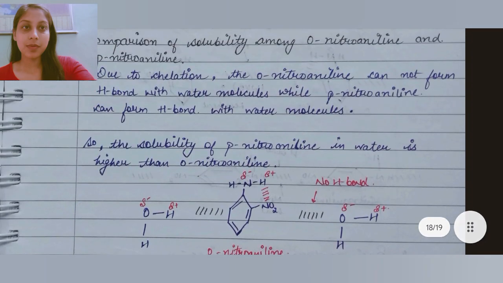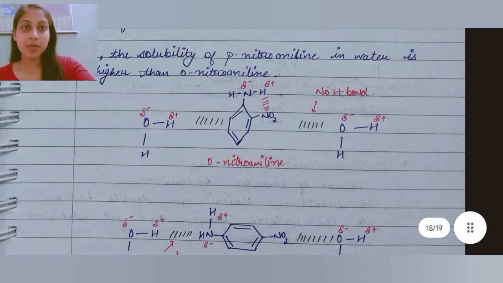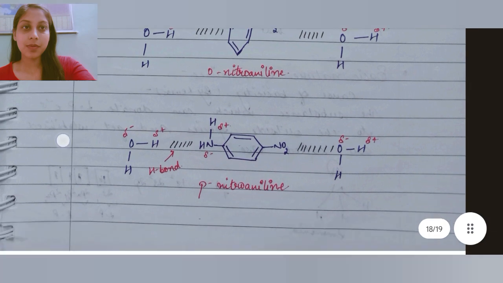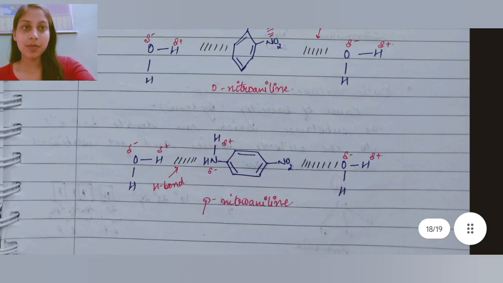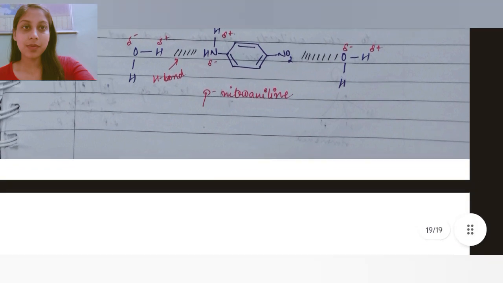Here is the structure of orthonitroaniline and paranitroaniline.